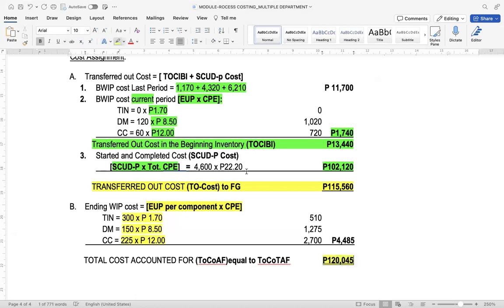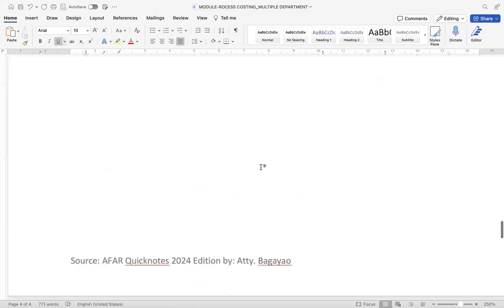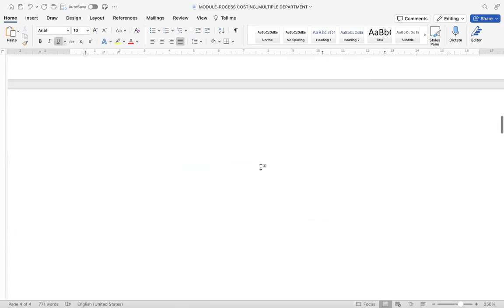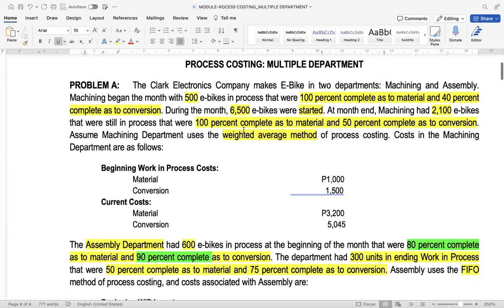And the total cost to account for is the same as the total cost accounted for, 120,405. This is the summation of the transferred out cost to the finished goods and the ending work in process. So this illustrates the process costing for multiple departments.